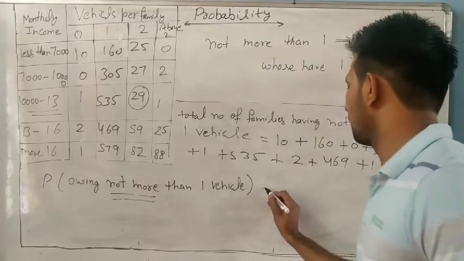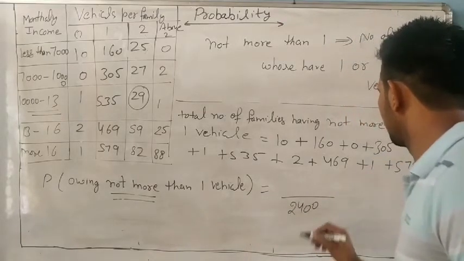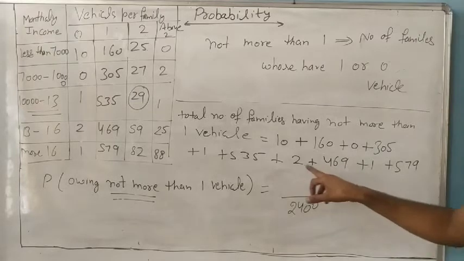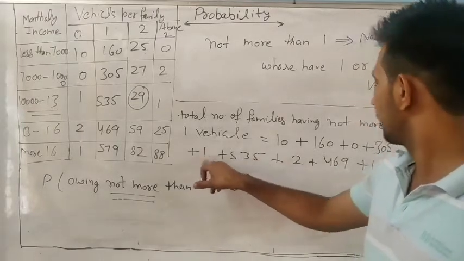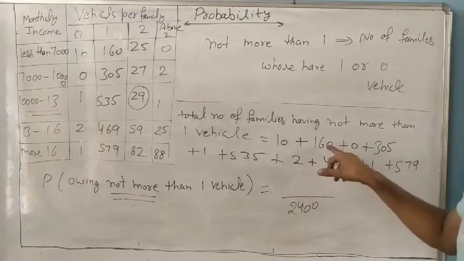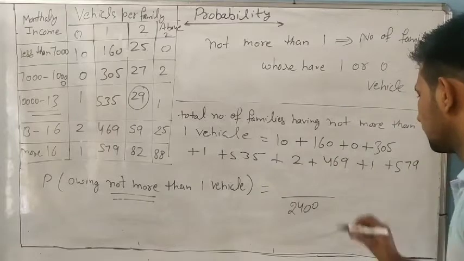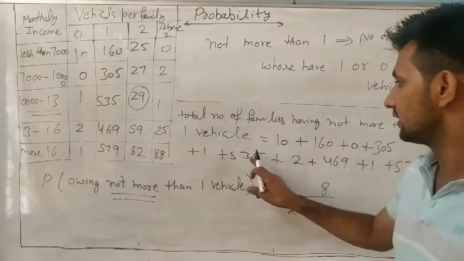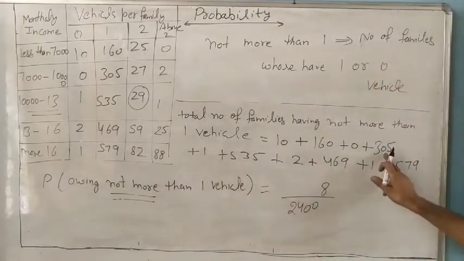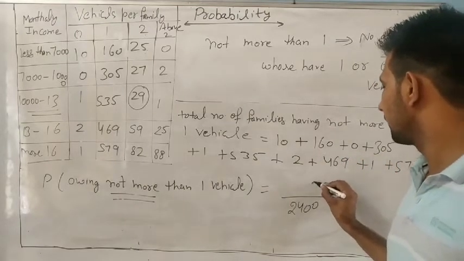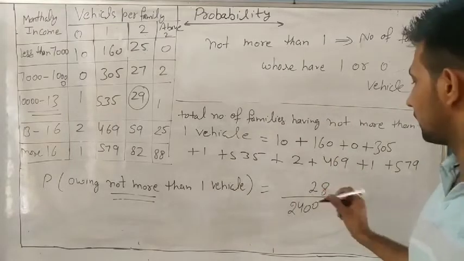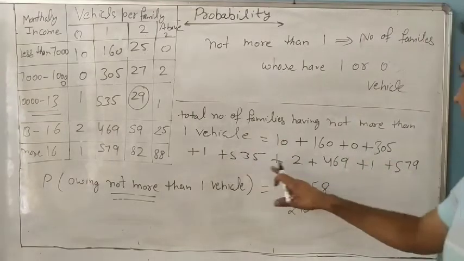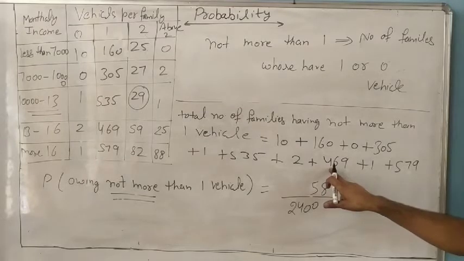So the probability is over 2400, note down and add this. 9 plus 1 is 10, 10 plus 9 is 19, 21, 26, 27, 32, 38. 3 is carrying. 3 plus 7 is 10, 16, 19, 25, plus 5, and 2 is carrying. 3, 6, 11, 15.